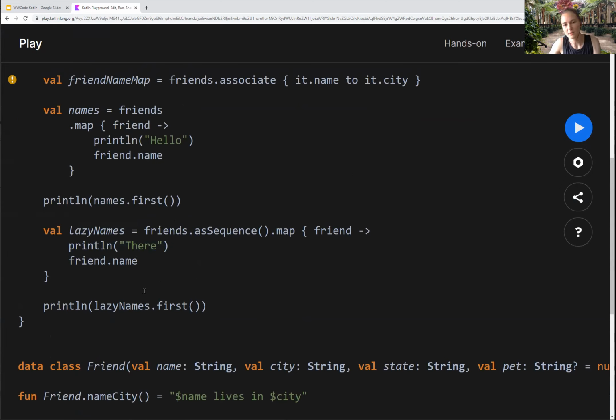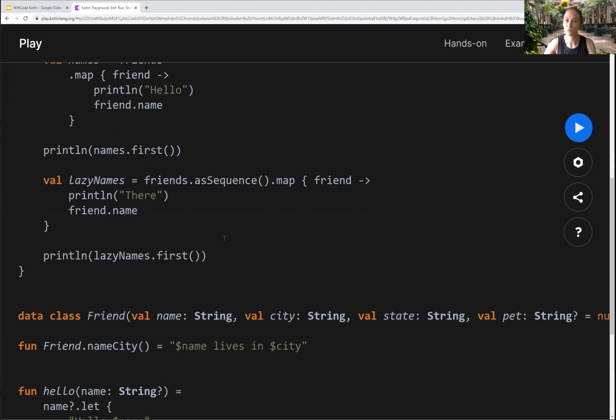When you use a sequence, it only evaluates the map function for the collection when you get the item. So like I said, you might be processing one item per minute. So do you really need to go through all 1,000 of them when you create your list? So sequences can be really great. Of course, you can do sequences in Java as well. It's just really tricky because it's not built into the API as easily.